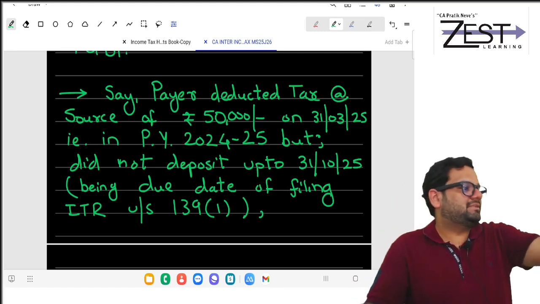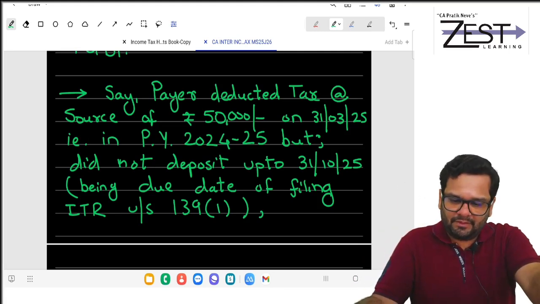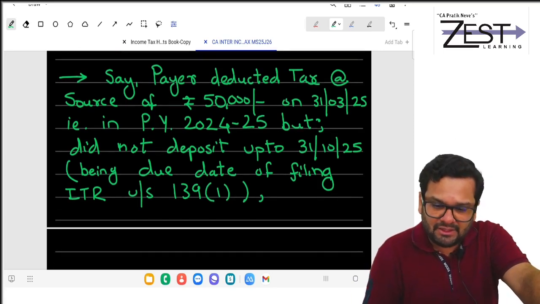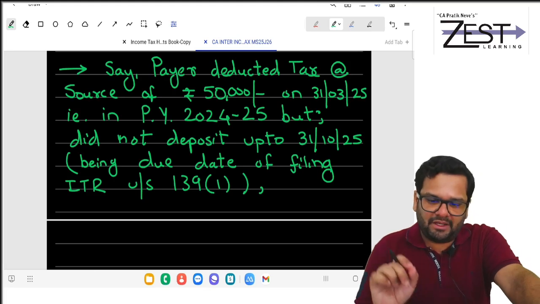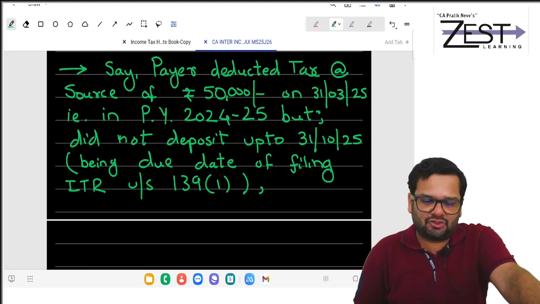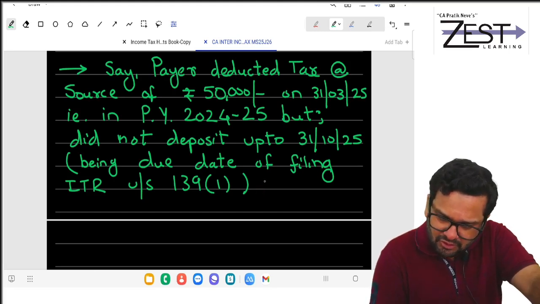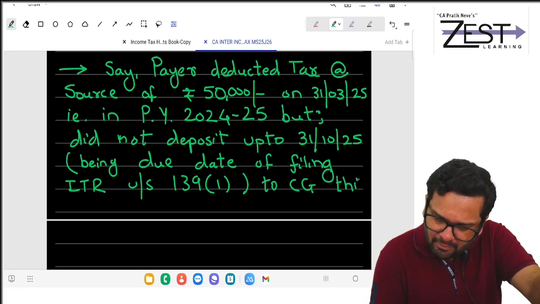You are given 7 months. So being due date of filing ITR, you have not deposited. So payer deducted tax at source of 50,000, but did not deposit up to 31st October to central government.